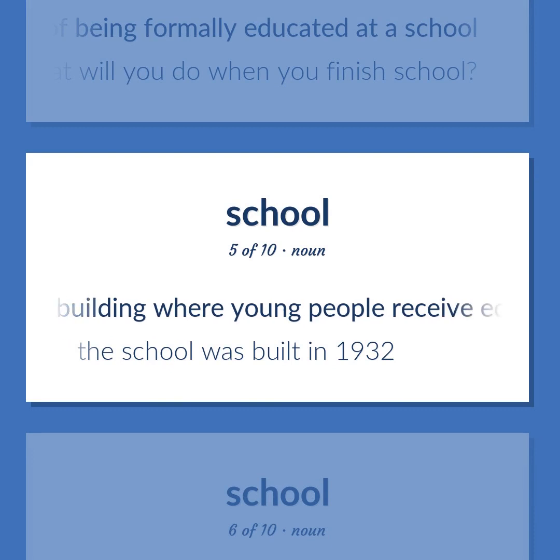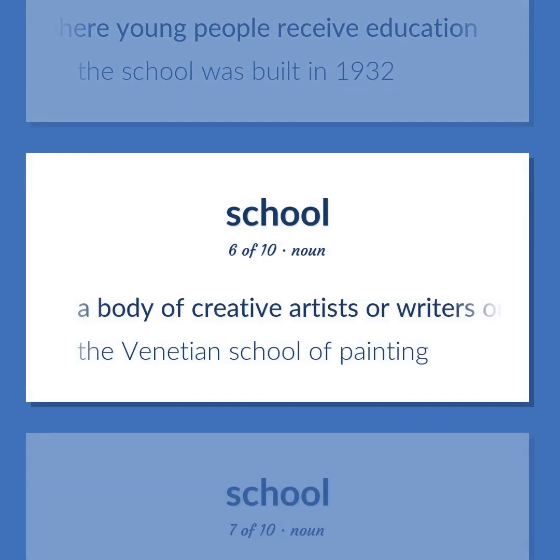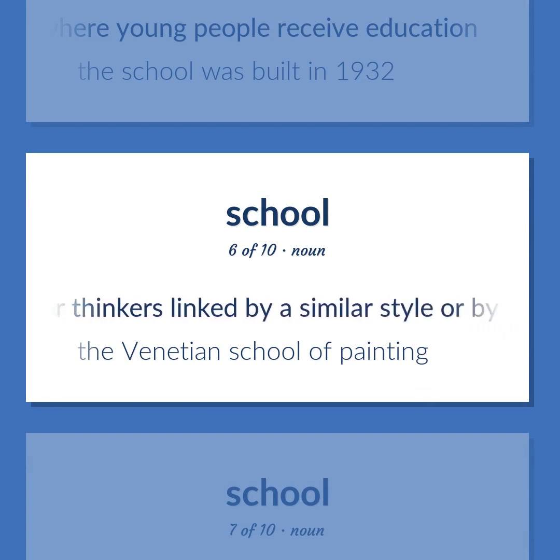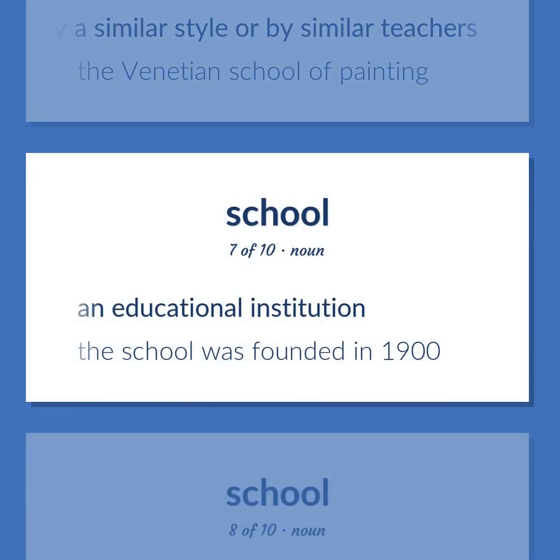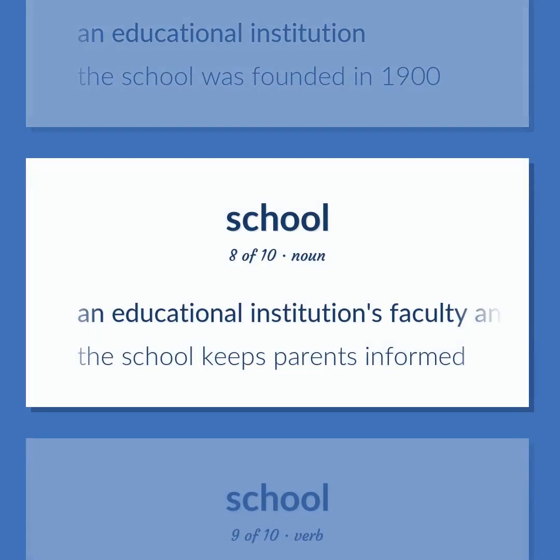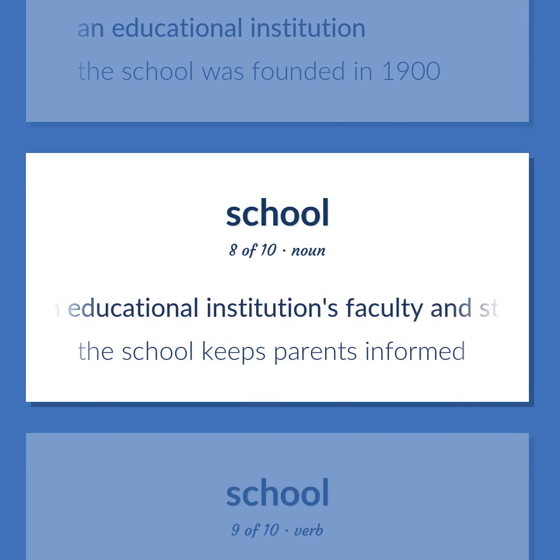A building where young people receive education. The school was built in 1932. A body of creative artists or writers or thinkers linked by a similar style or by similar teachers. The Venetian School of Painting. An educational institution. The school was founded in 1900. An educational institution's faculty and students. The school keeps parents informed.